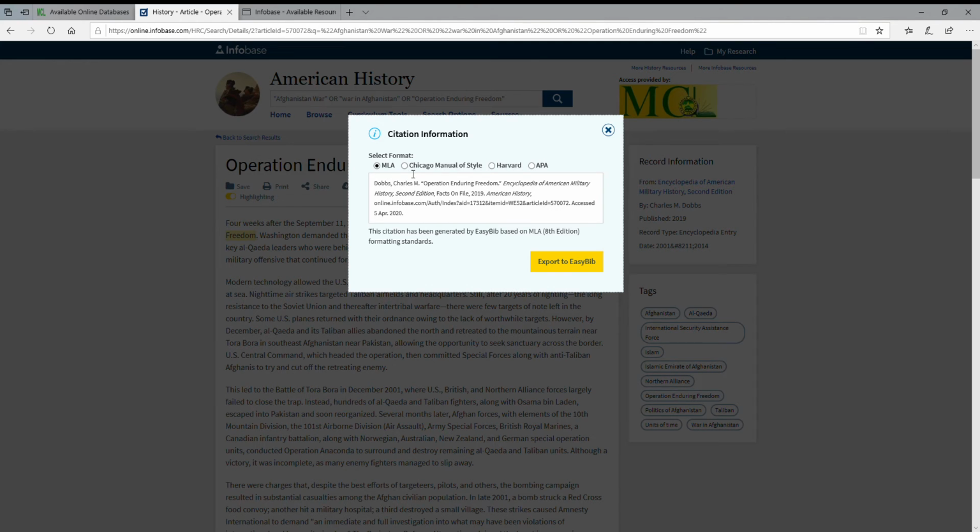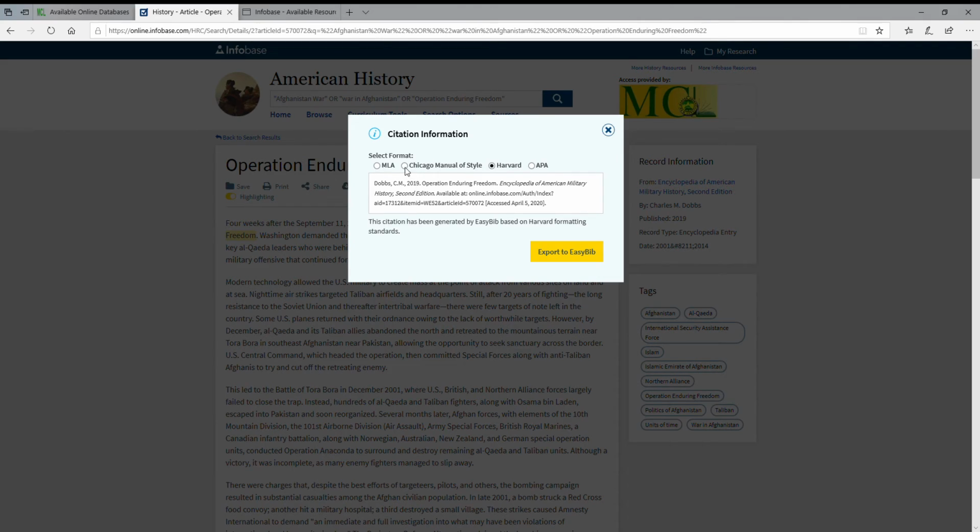I can also pick different citation styles. So if you're doing a paper and you need to have this in the MLA or the APA or the Chicago or Harvard styles, you can go ahead and click the radio button and get that particular citation style for this particular article. You can also export it to EasyBib, so if you're using EasyBib to create your paper's bibliography, you can go ahead and do that.